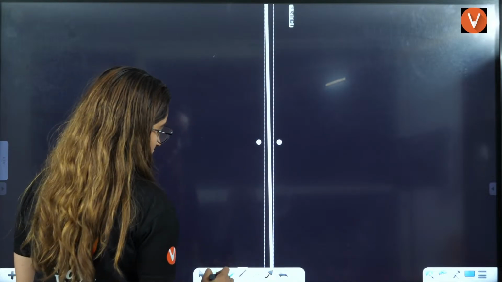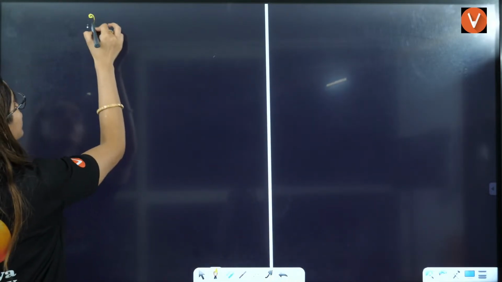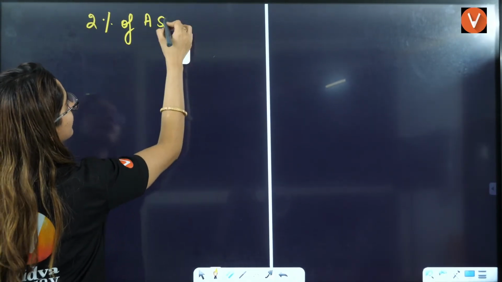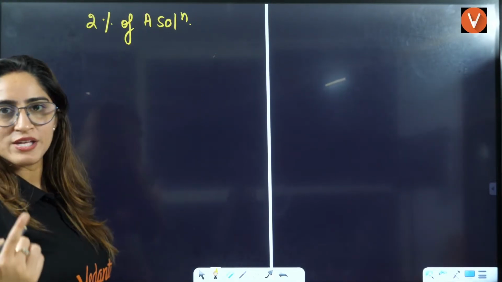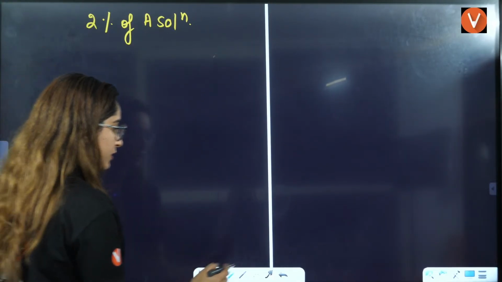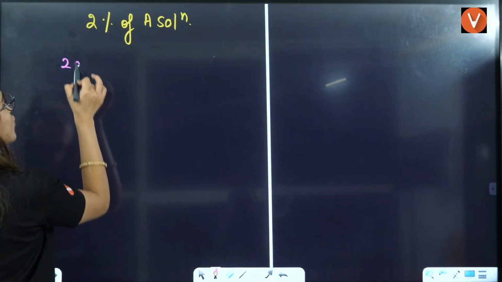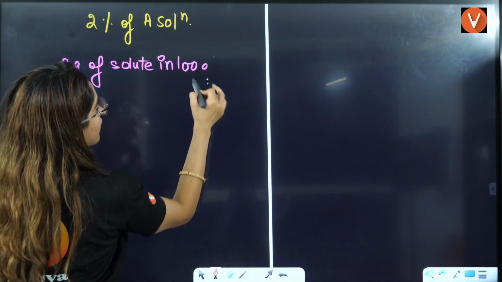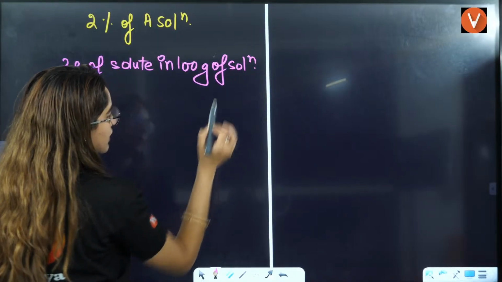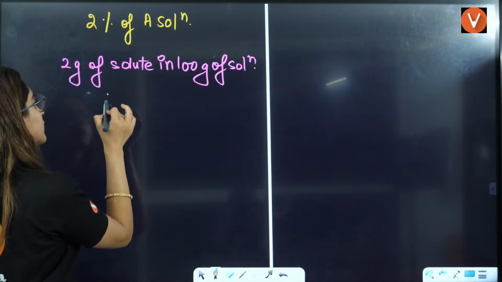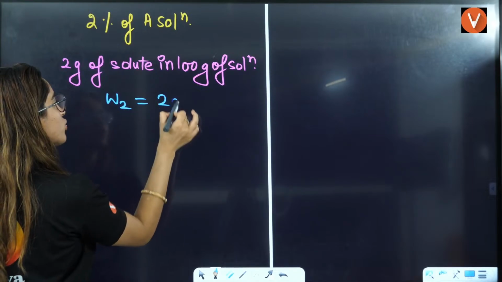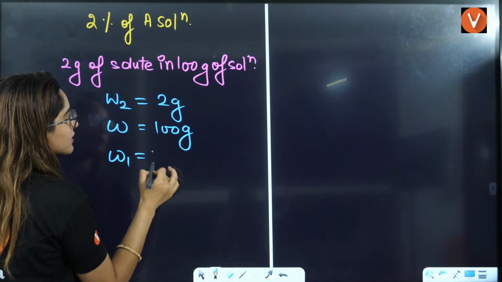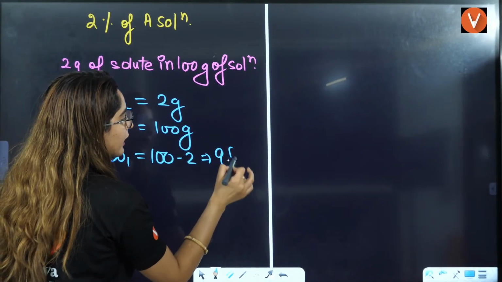Students, firstly, I'll solve it for 2% of A solution, right? If nothing is given, I'll see what is fitting according to the question. Weight by weight is fitting here, so I'll take it as 2 gram of solute in 100 gram of solution. That means W2 is equal to 2 gram. Total weight of solution is 100 gram, so weight of solvent is 100 minus 2, that is 98 gram.